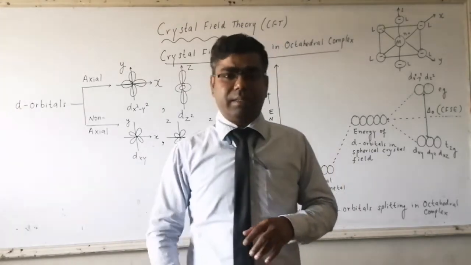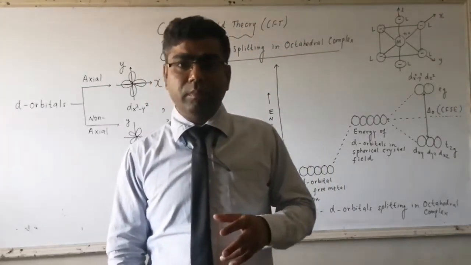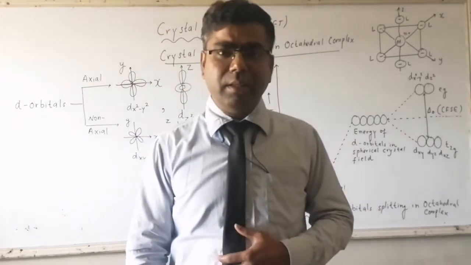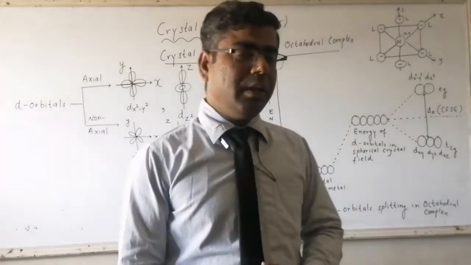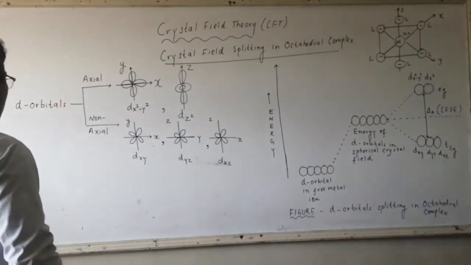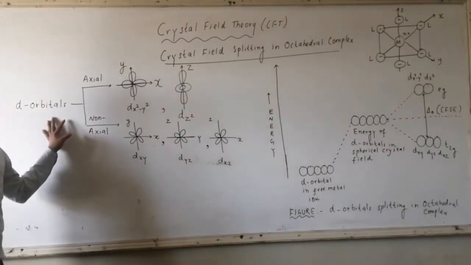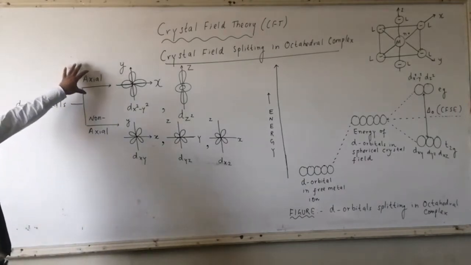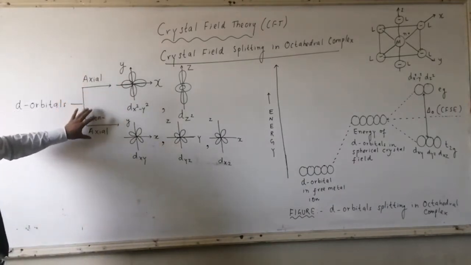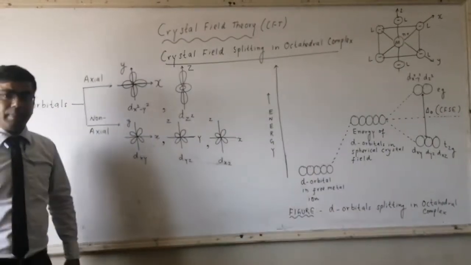So before we start splitting in d orbitals in coordination compounds according to CFT, let us have a look at the d orbitals. D orbitals are classified into two types. First one is axial d orbitals and second one is non-axial d orbitals.